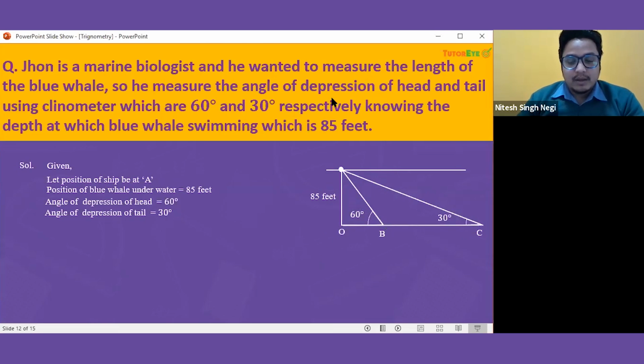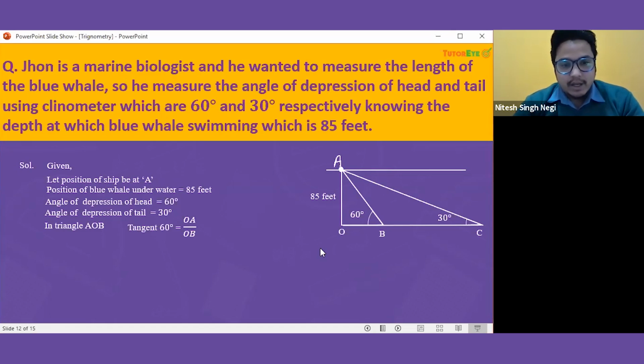So now we just want this thing, we do not want anything else. So we have to find this BC. If we can find this BC, we will be able to find the length of that blue whale. So let's get started with this. So we have two triangles here, one with the angle of 60 degrees and one with the angle of 30 degrees. So we have to use the trigonometric ratios for 60 and 30 itself. So let us take triangle AOB. So A must be this point, because in triangle AOB we want to use that.